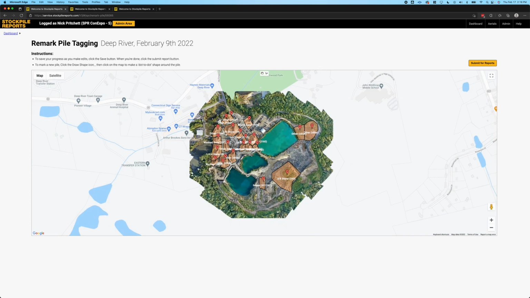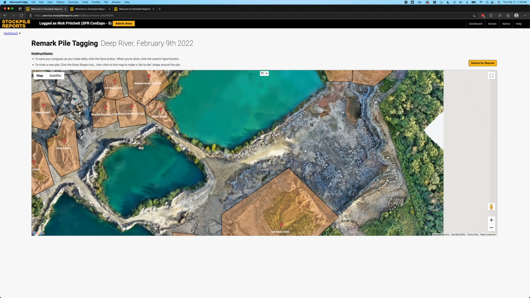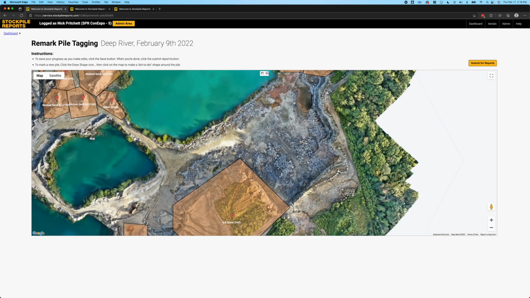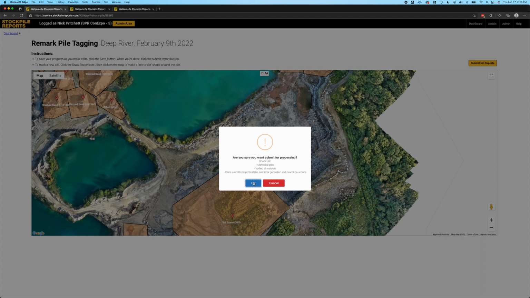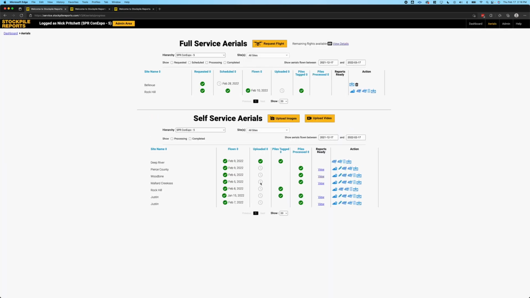All of these orange boundaries here are piles that have already been tagged and processed. But again, let's say I missed one. I'll navigate to wherever that pile is, draw my new boundary for the particular pile, assign its product, hit OK, and hit Submit for Reports. And that's all there is to remarking piles.